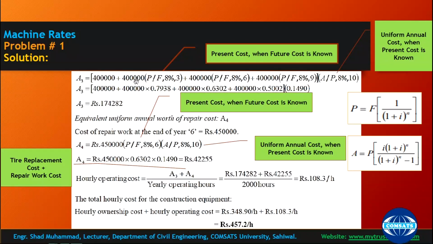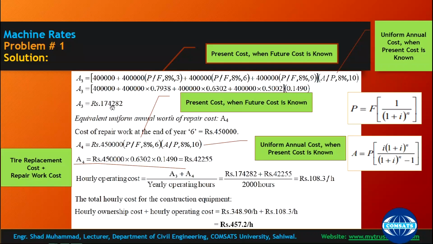This formula will help us find the present cost. This is the present cost of the tire, this is the present cost, this is the present cost, and when present cost is known, then you can easily convert that to annual cost by applying this formula. You have to apply it for 10 years, because these tires' present cost will be applicable over the 10 years duration.